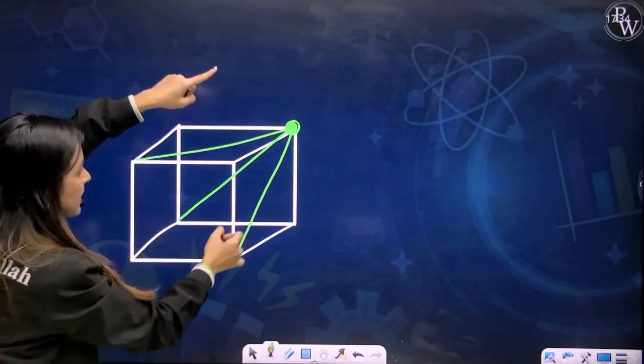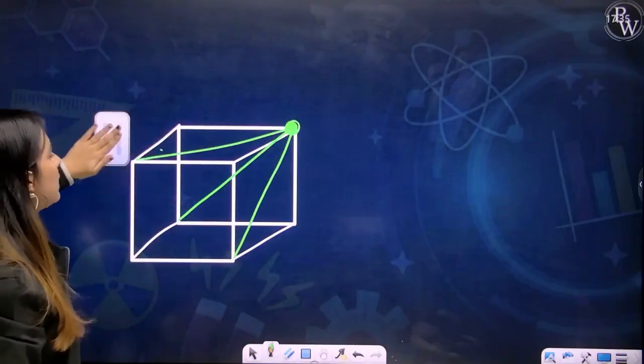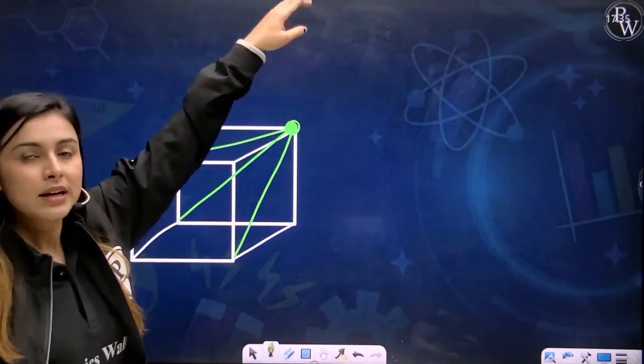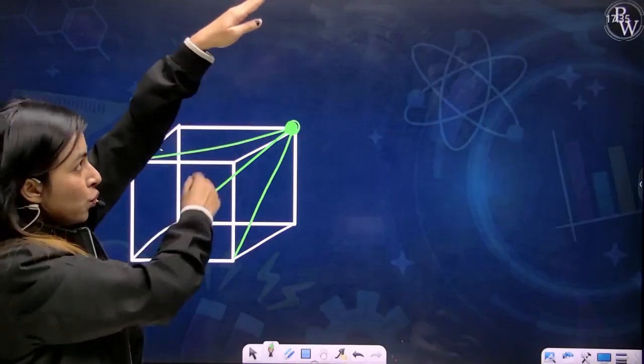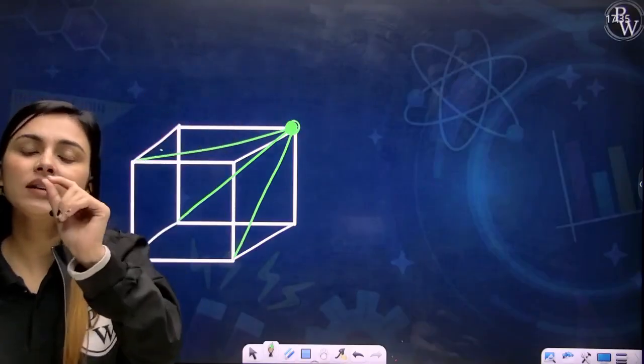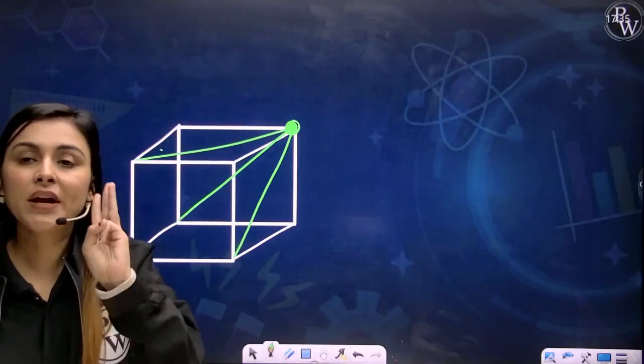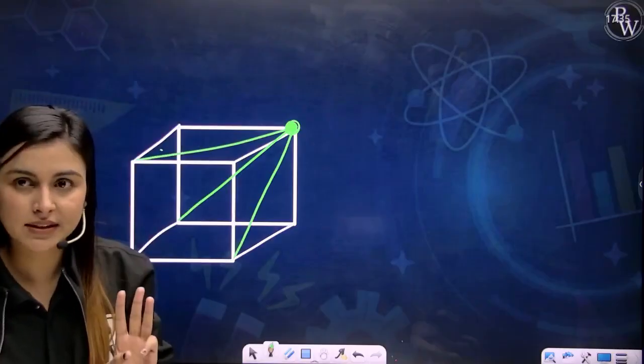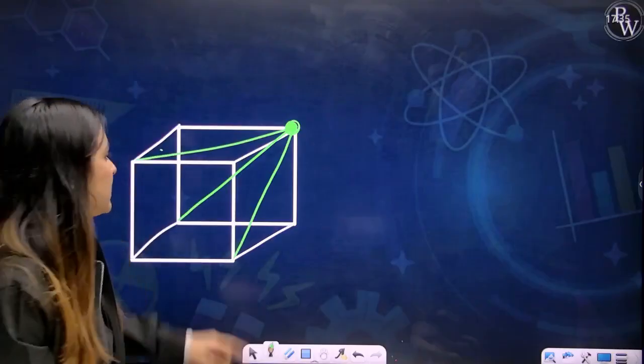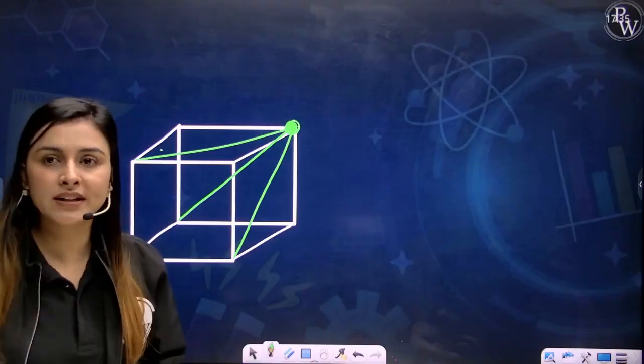So this line and the backward line. Consider a corner. See one face, two faces and three faces. One corner is connected to 3 faces. One corner is connected to 3 faces. Okay. You know that these 3 are the root 2a distance parts.